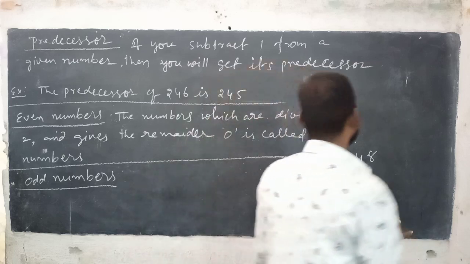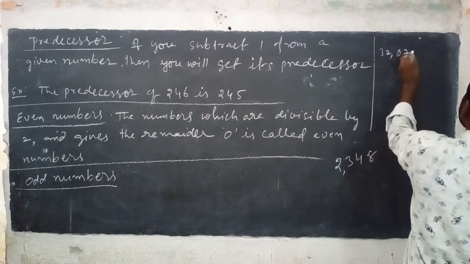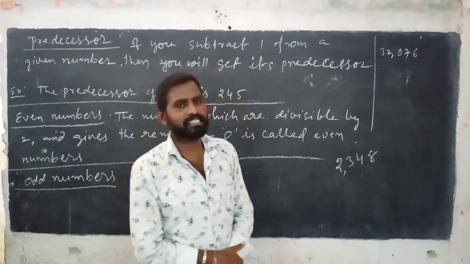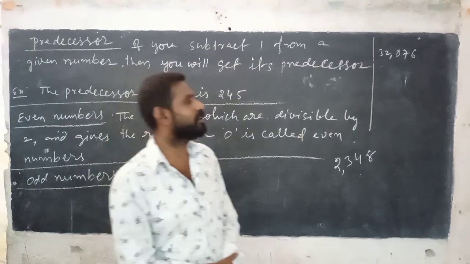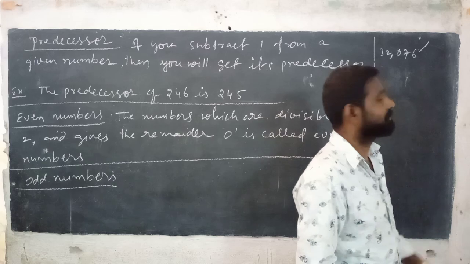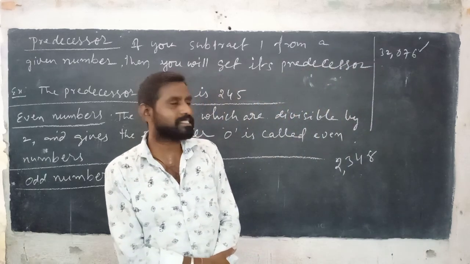So I am taking another example, 32,076. This is also an even number because its one's place has 6. Did you understand?